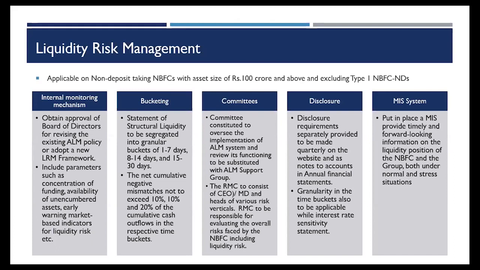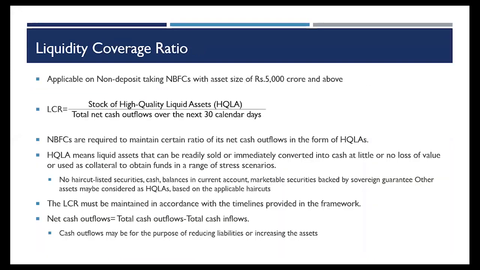I also have to put in place an MIS system to provide timely and forward-looking information on the liquidity of the NBFC and the group. So the liquidity is not just under a stress condition, but also under normal conditions, whether I have sufficient liquidity or not. To ensure that, there's another concept of liquidity coverage ratio that was introduced.